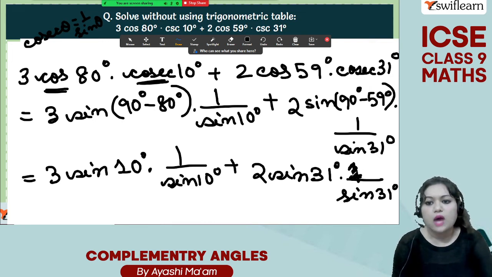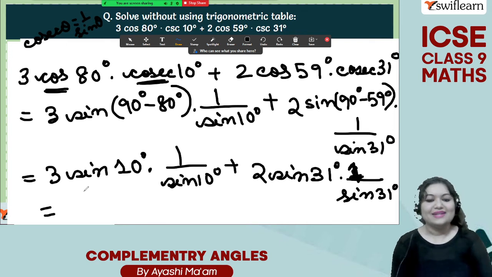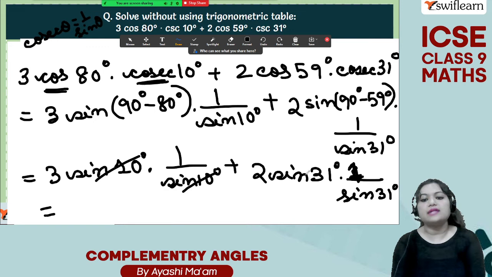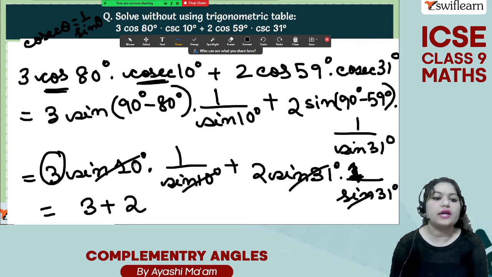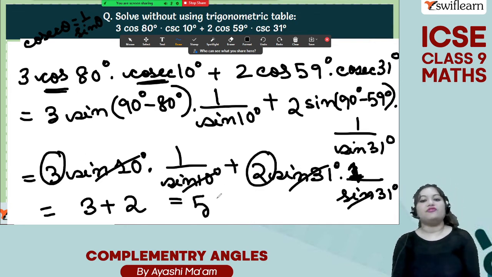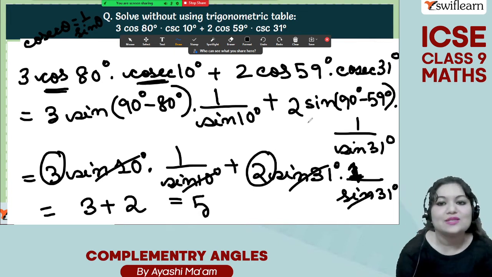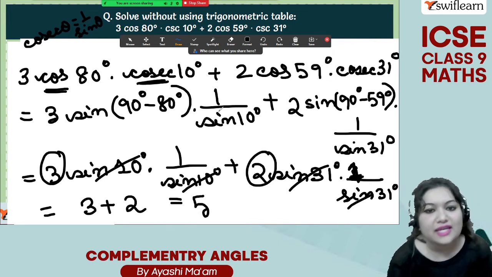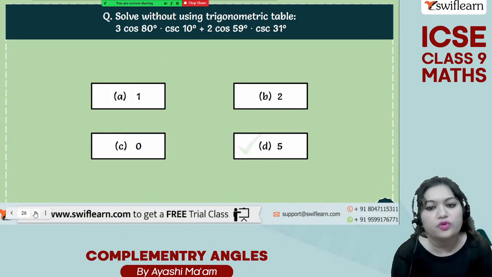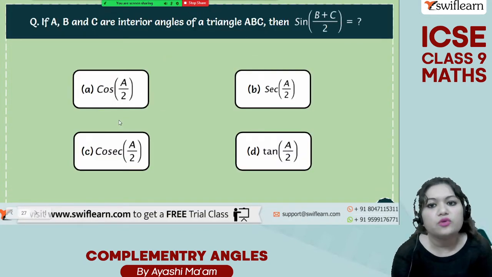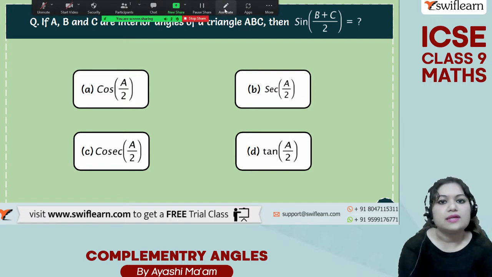Okay, this is 1. Now see, answer is becoming so simple. Sine 10 will cancel itself. Sine 31 will cancel itself. And we are left with 3 plus 2. Don't forget about this 3 and 2. So 3 plus 2 is equal to 5. So our value is going to be 5. Easy? Very good. We are simply applying the formula and we are finding out the answer. Next problem.